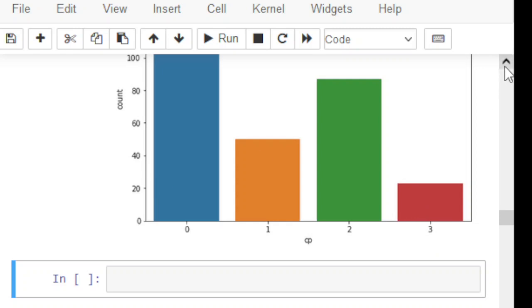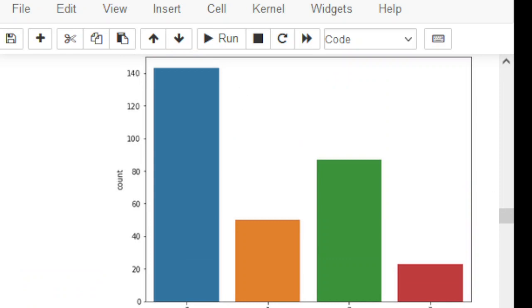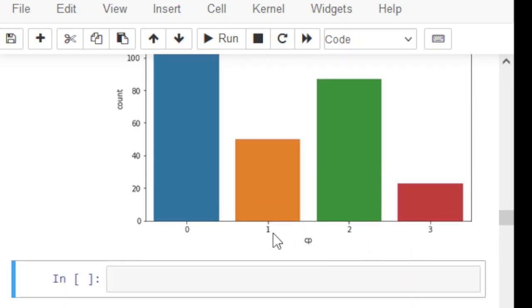So this is the analysis of CP with respect to the target variable. If the CP value is 1, how many patients have the heart problem? 140. If the patients have chest pain of type 1, how many patients have heart disease? Similarly, if the patients have CP 2, how many have heart disease, and so on.